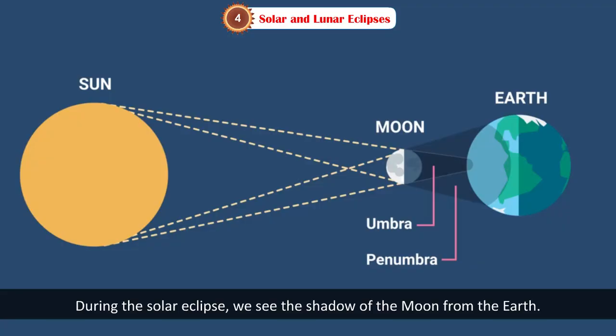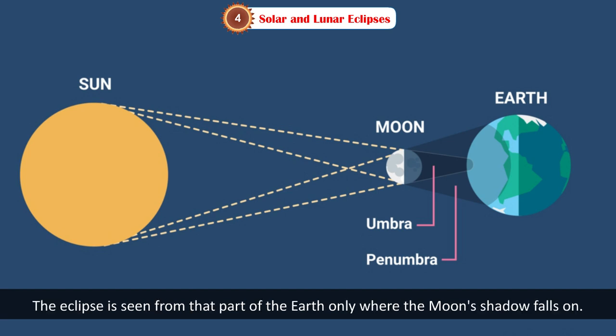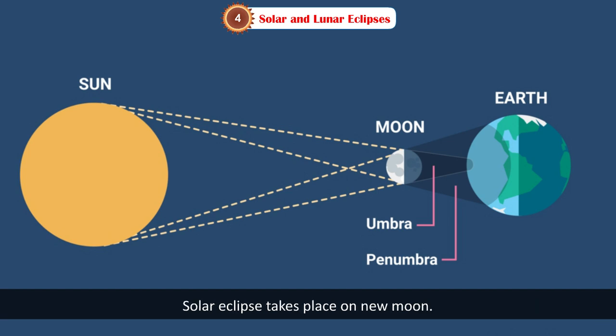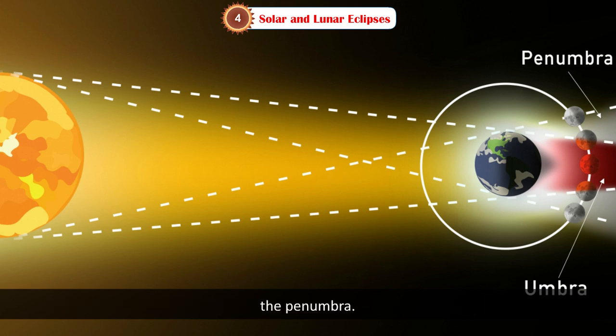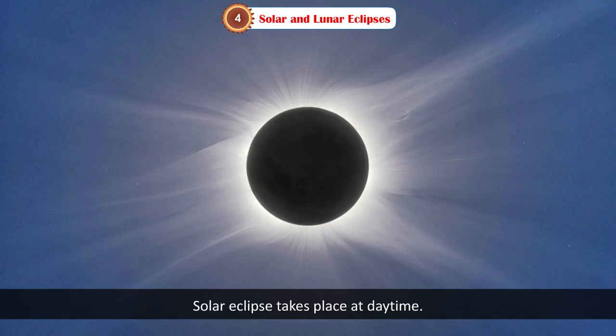During the solar eclipse, we see the shadow of the Moon from the Earth. The eclipse is seen from that part of the Earth only where the Moon's shadow falls on. Solar eclipse takes place on new moon. During a solar eclipse, the Moon casts two shadows on the Earth, the umbra and the penumbra. Solar eclipse takes place at daytime.